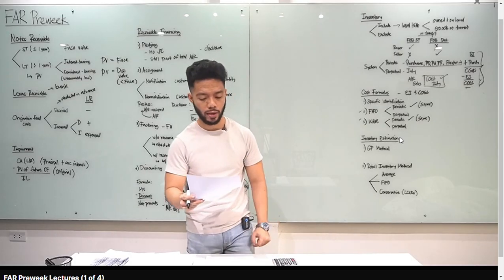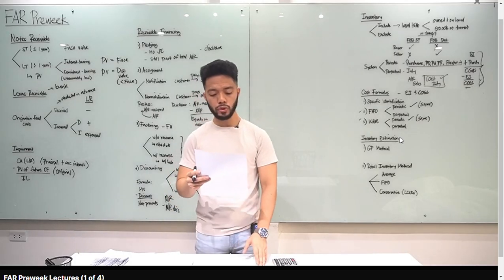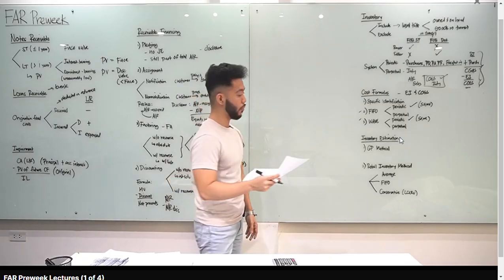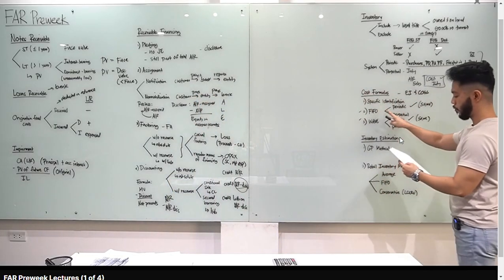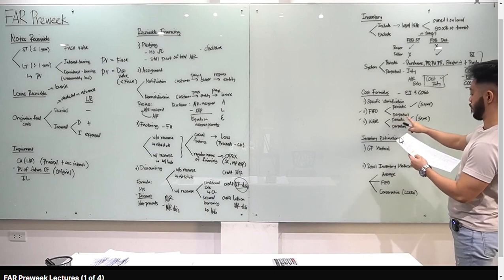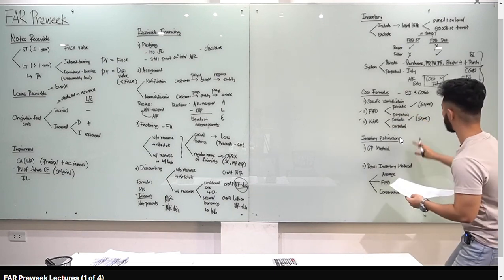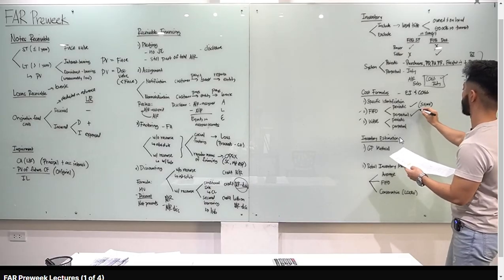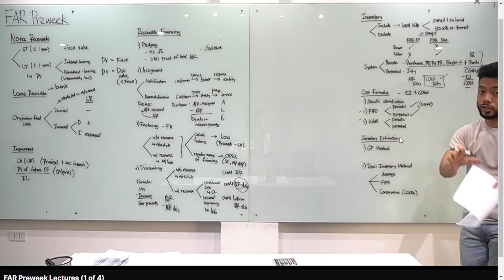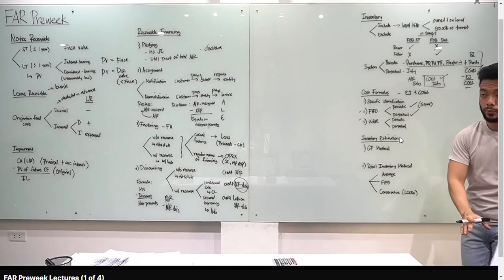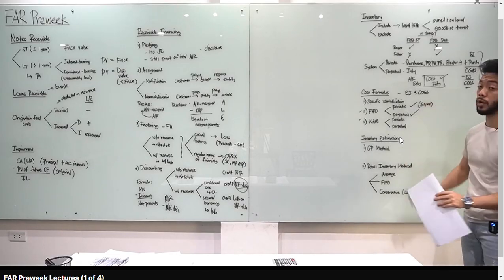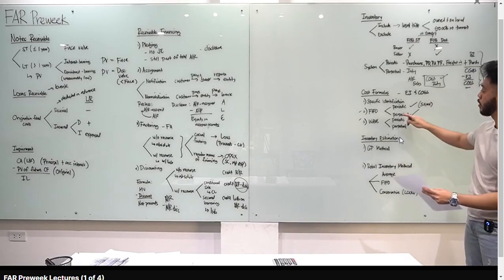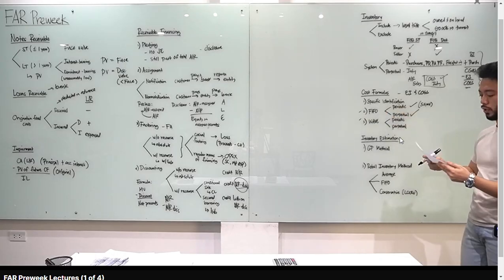A, sagot dyan, FIFO. Number 2, cost of goods sold is the same under a periodic system and a perpetual system when an entity uses, kakasabi ko lang, FIFO. So, sorry, mali ako dito kanina. So, ang same sa atin is FIFO periodic and FIFO perpetual. Alright, so yung dalawang check na yan. Pag ang tanong sa problem, FIFO periodic or FIFO perpetual, isang method lang ang gagamitin mo dyan because same lang yung amount na makukuha mo dyan. Alright, so again, correction. Ang same sa atin, FIFO periodic and FIFO perpetual. Sagot mo dyan, letter A.